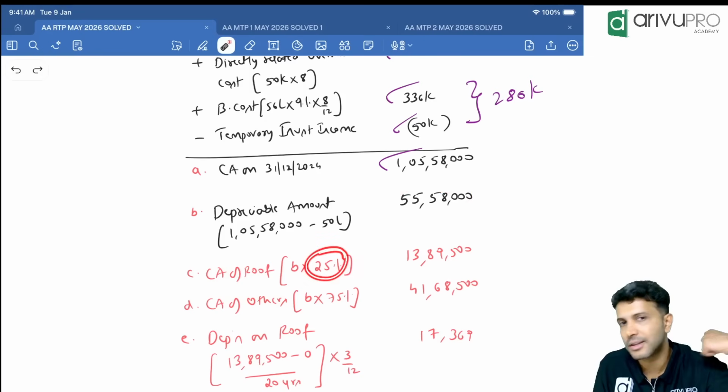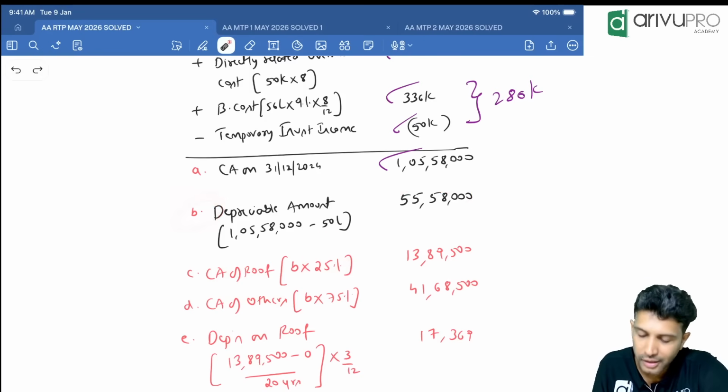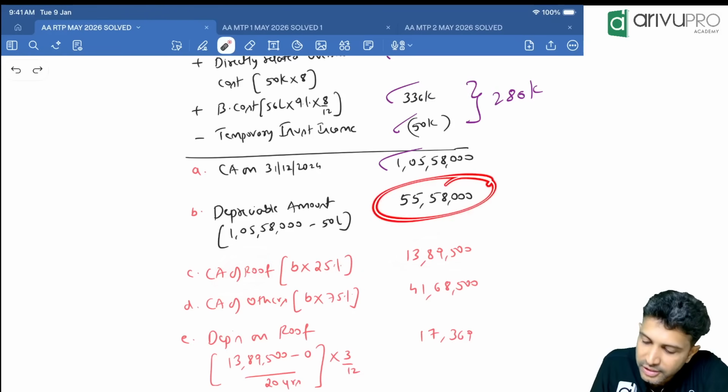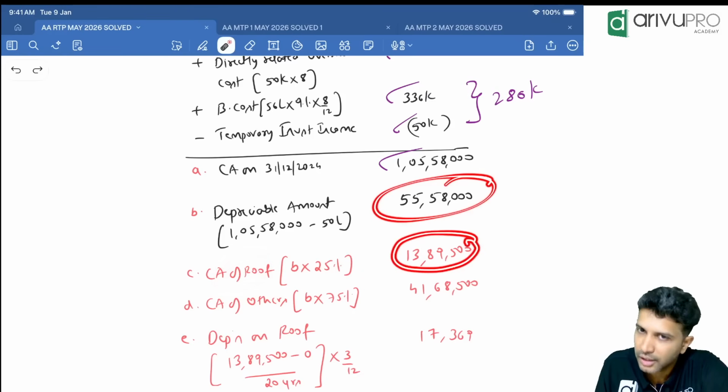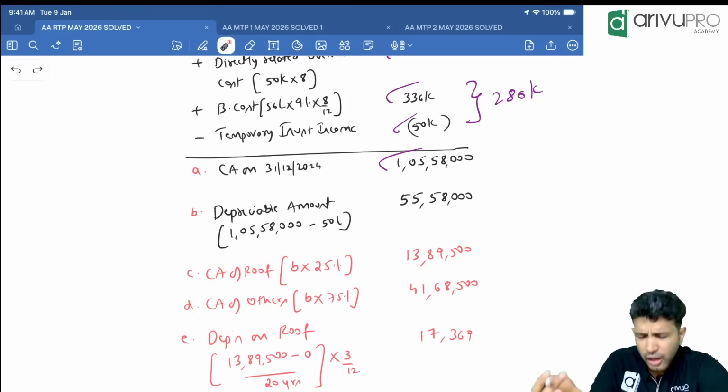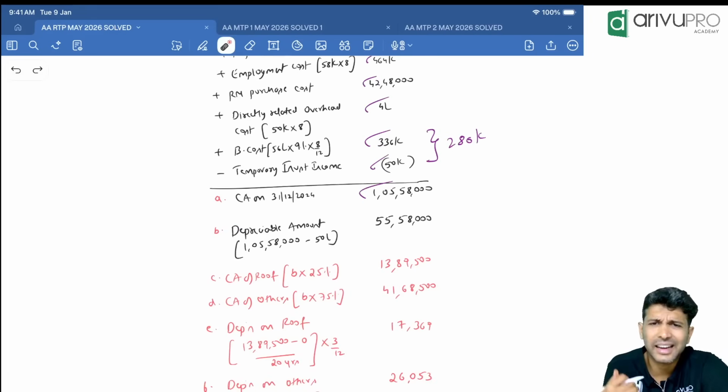This 25% is given to us in the question. I'm calling this as B. So B's 25% if you do, you'll get the carrying amount of roof. From this, if the roof's carrying amount is this, the balance will be the others' carrying amount. All these are carrying amounts on 31st December. Now depreciate it for 3 months and you'll get the carrying amount at the end of the year.